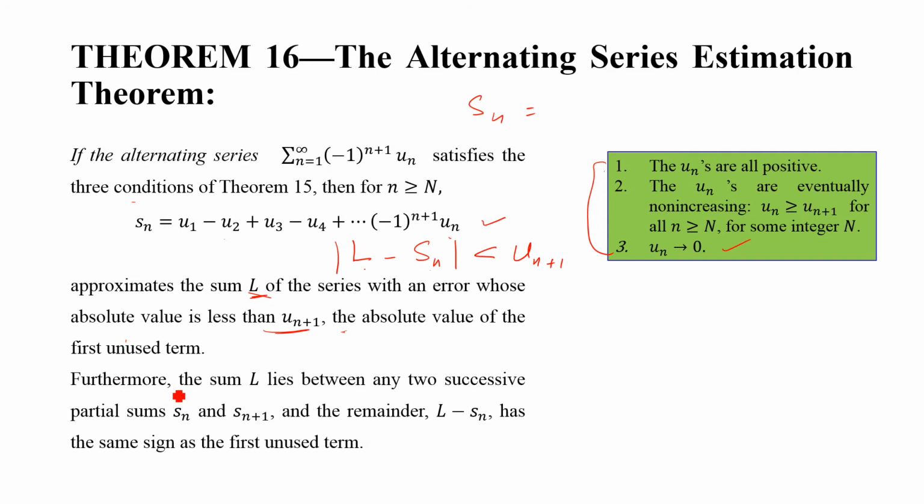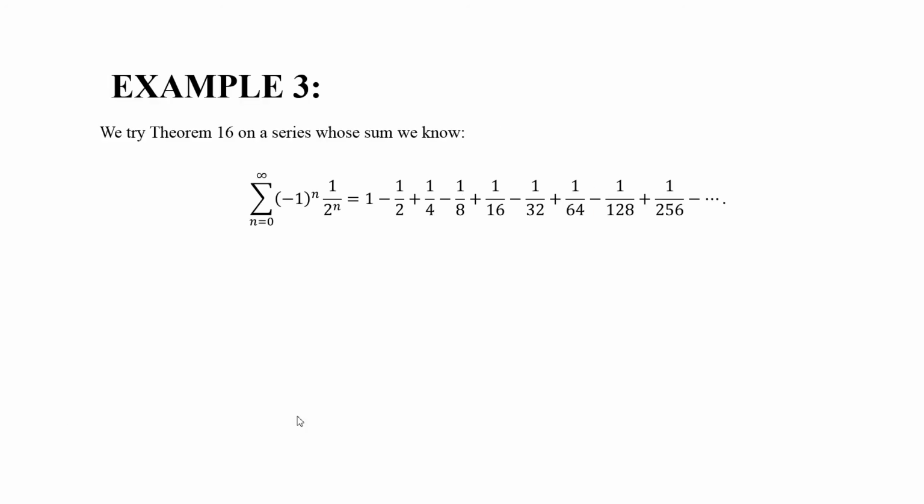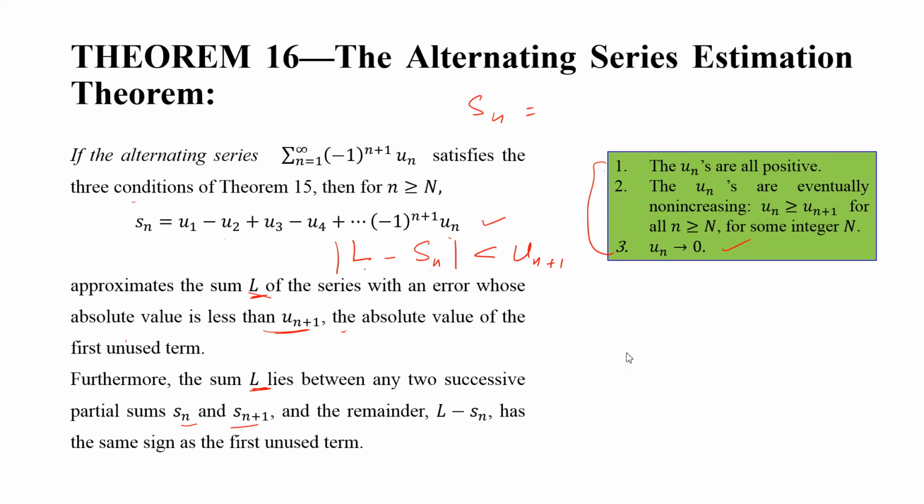Furthermore, the sum L lies between any two successive partial sums Sn and S(n+1). We have also observed that this L lies between two successive partial sums. And the remainder L minus Sn has the same sign as the first unused term. So this is the theorem, and the proof of this theorem we have already discussed in the previous slide.